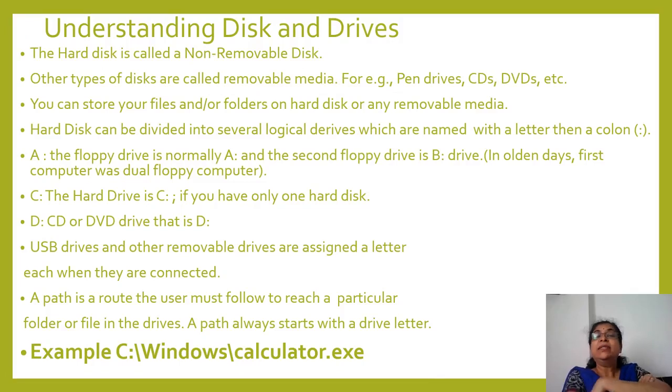Now, understanding disks and drives. Now, we are going to learn the file manager. Before that, we should learn how many drives and how many disks are there on the computer, because we should know perfectly the computer which we are using. The hard disk is called the non-removable disk. It is fixed inside the CPU. Other types of disk are called removable media. Examples: pen drives, CDs and DVDs, etc. All of you know this.